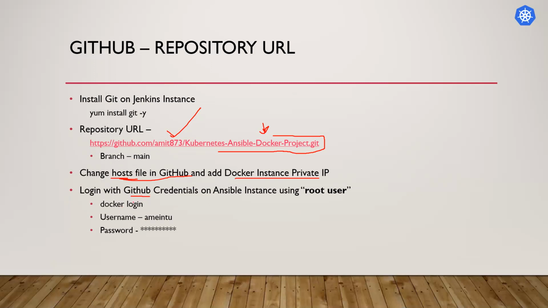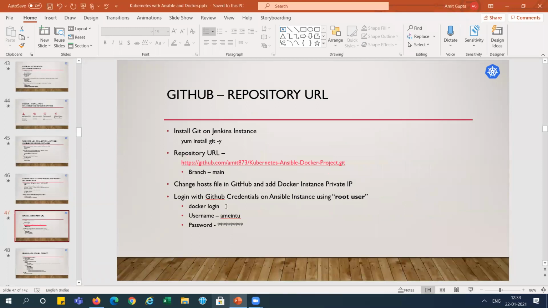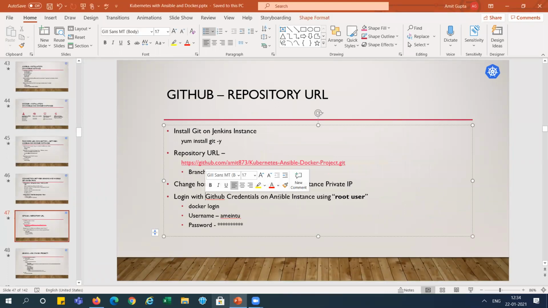We will use the Docker Hub credentials on Ansible using the root user. We will use this command for the Docker login, and we'll give the credentials for the Docker Hub.